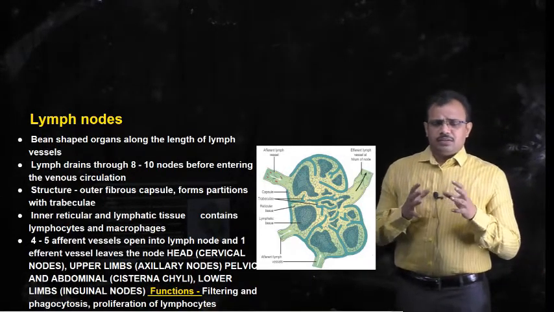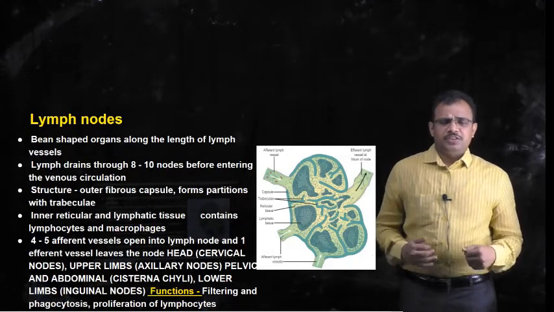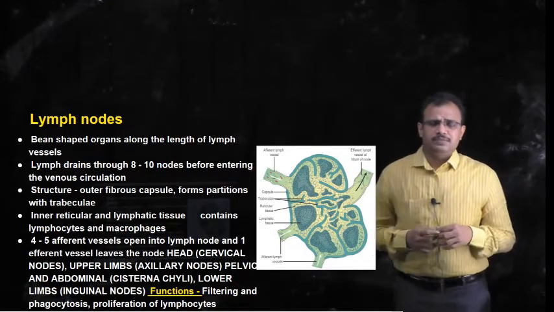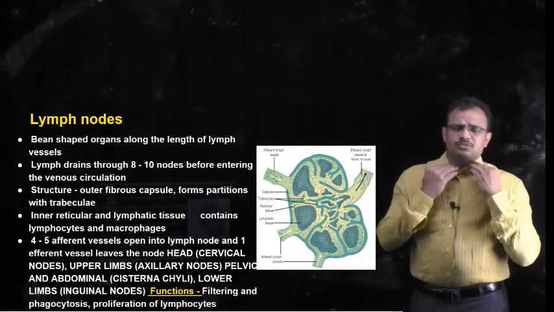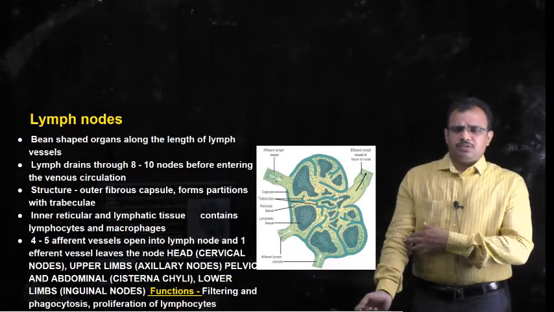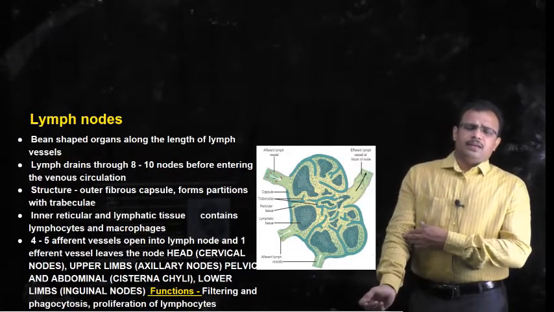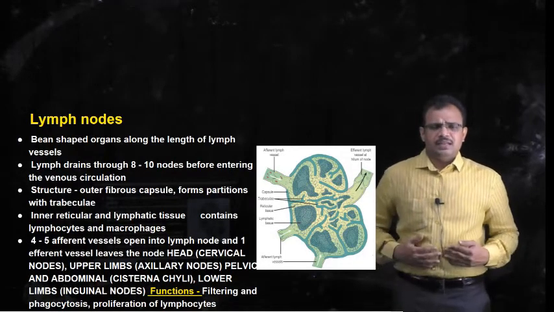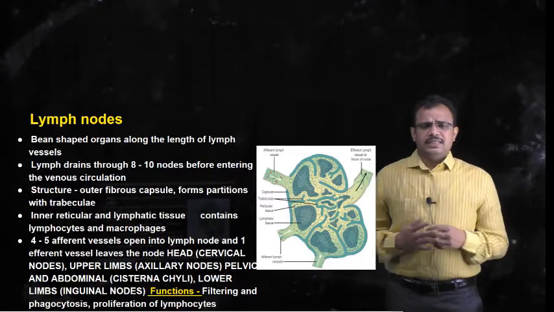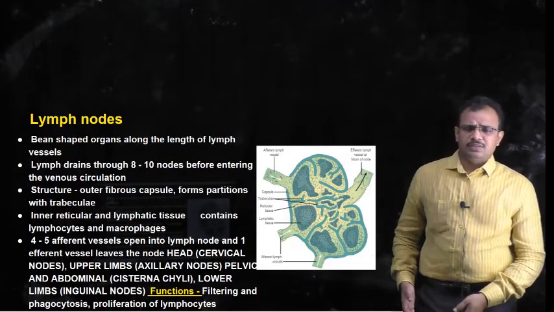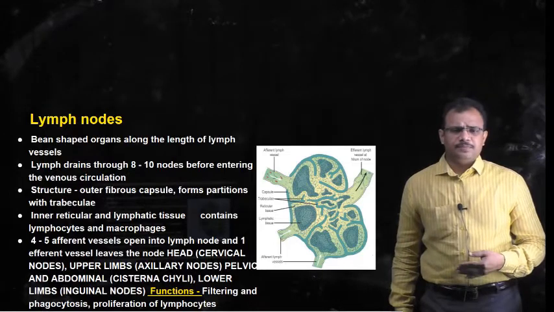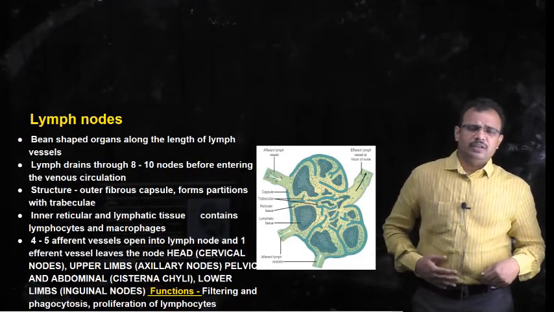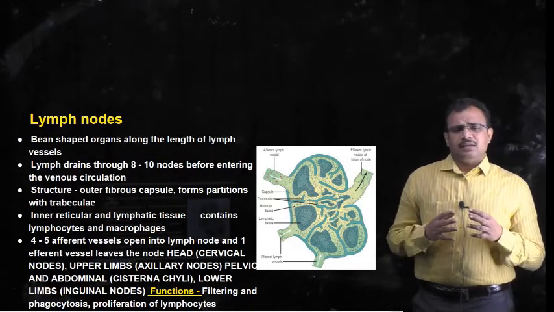And in this way, the lymph from different regions passes through different nodes present in the body. We have seen that from the head, it passes through cervical nodes. From the upper limb, it passes through the nodes in the elbow region and in the axillary region. Whereas from the pelvic region and the abdominal region, it passes through the cisterna chyli. Whereas from the lower limbs, it passes through the nodes present in the popliteal surface, which are called popliteal nodes, and in the groin surface, which are called inguinal nodes.